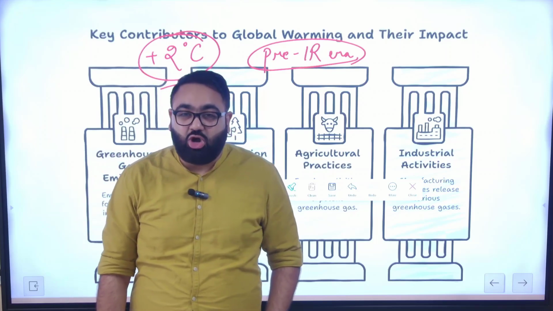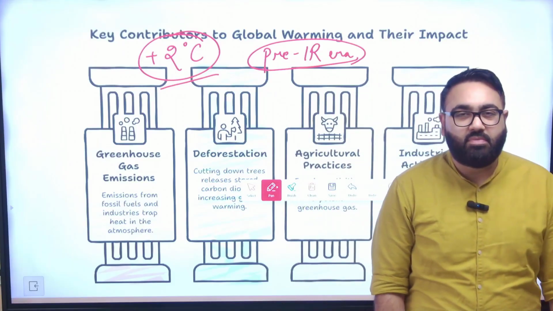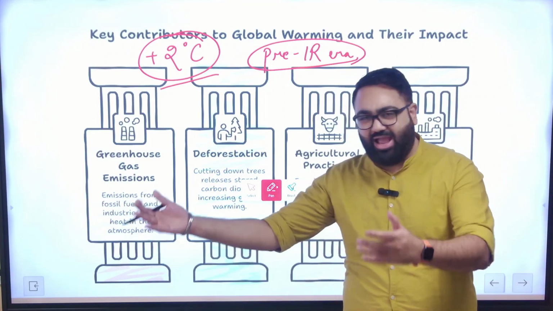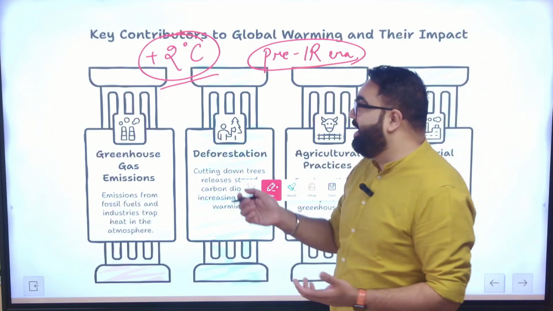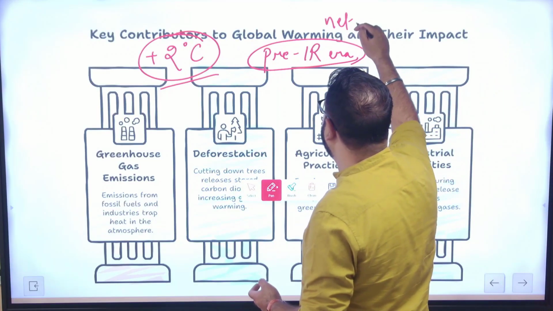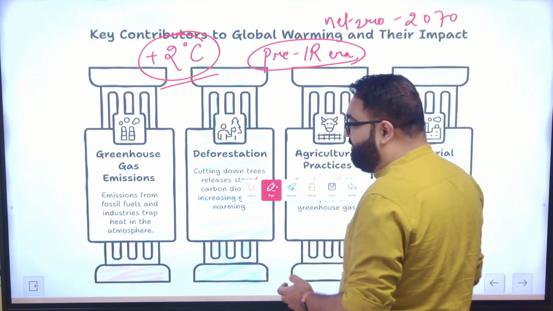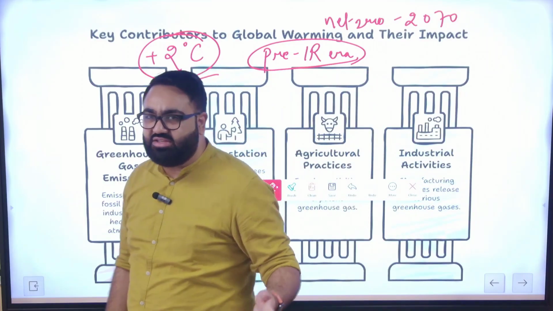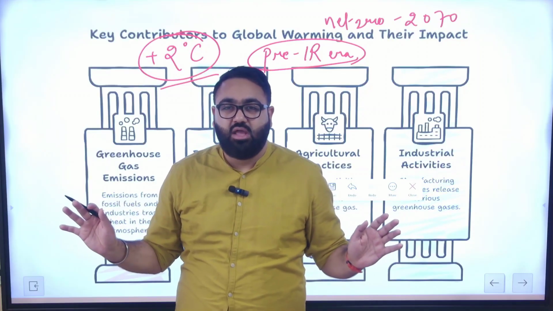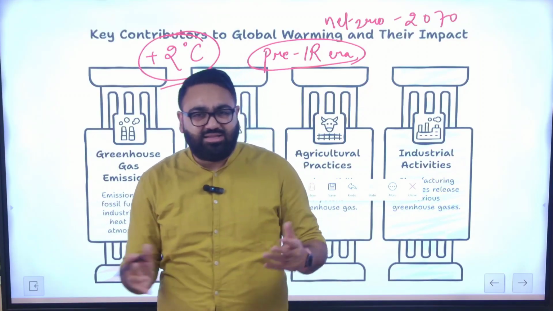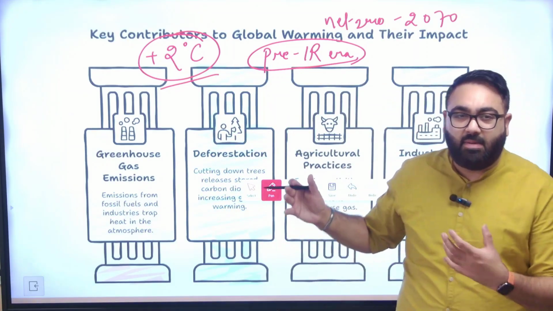The countries are just not doing enough. There are no binding targets that the countries have on them. Every country is happy and free to decide whatever their own targets are. For example, India, as you know, has decided that we will achieve net zero by 2070. Similarly, China has said we'll achieve it by 2060. But these are not binding goals or agreements. So if a country does not achieve that, there's nothing that you can do about that. Because of which global warming has become a big problem.